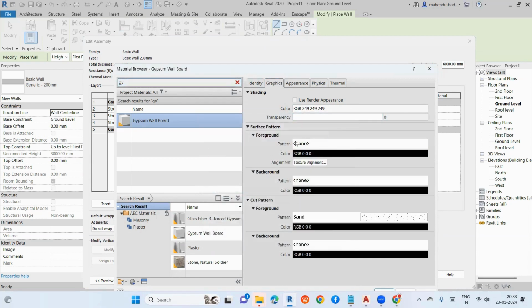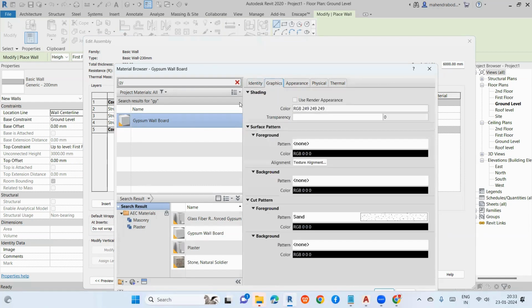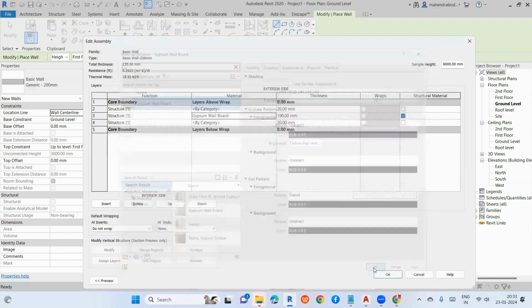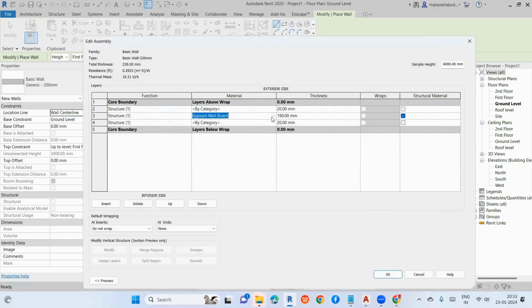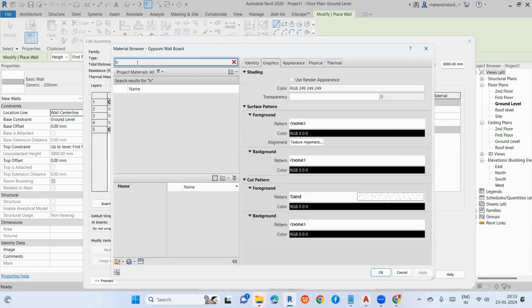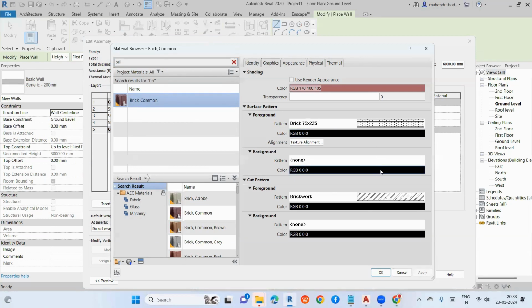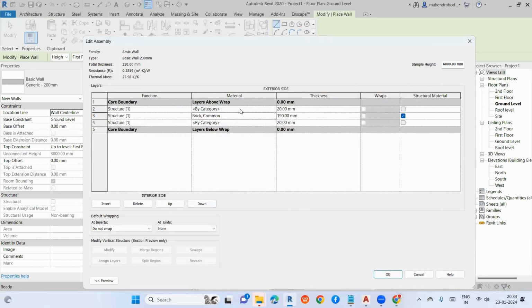Right now I'm taking the default name. So this is the property of the material, not the wall. It's the property of the material. I'll select the gypsum, I'll give OK. Sorry, brick I'll do. Select the brick, type brick. So the brick option comes here. Just open here, see that the pattern and everything shows here. So just click OK.